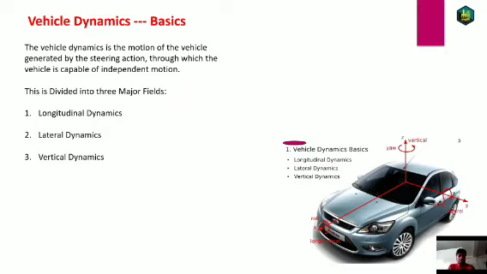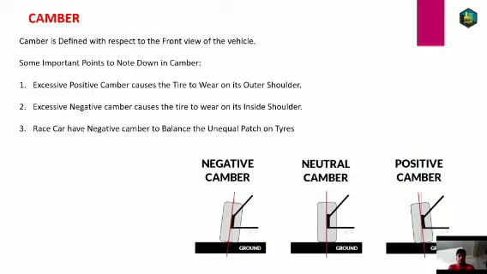Before going into the fields, we need to have some basics, and we will cover these in this video lecture. The first basic is camber. What does camber mean? If we see our vehicle, we will observe that the tires are tilted at some angle with respect to some axis. How do we decide that angle? We study it with the help of camber. Camber is observed from the front view of the vehicle. When we see the vehicle from the front, the tires are aligned at an angle, either outward or inward, depending upon the type of vehicle.